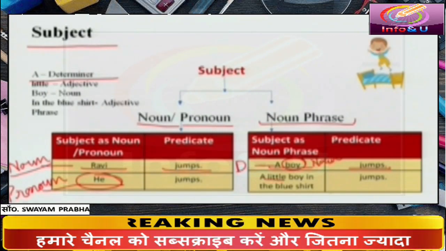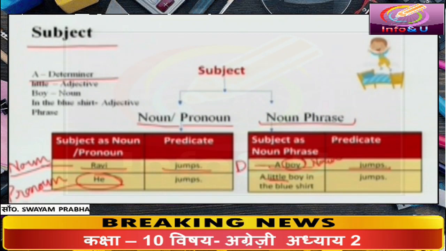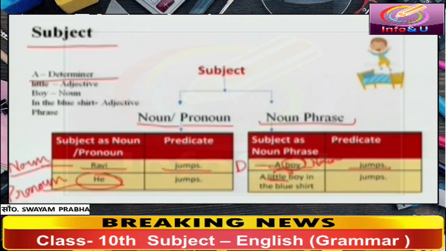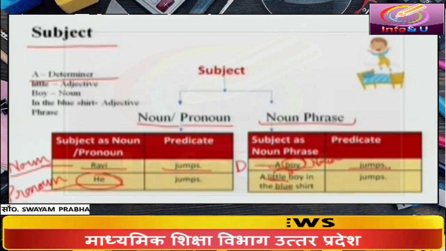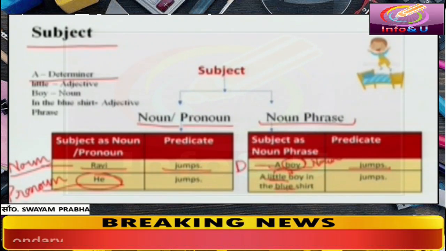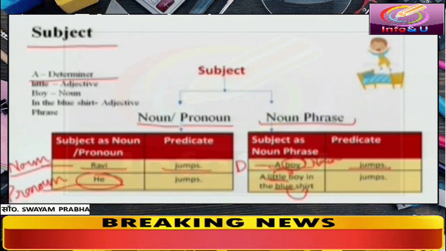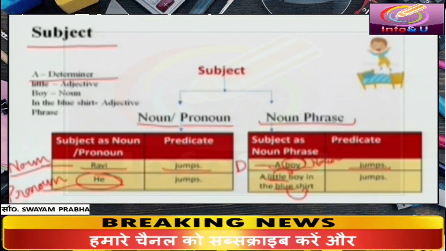Here little, what is little? Little is an adjective. It describes the quality of the boy. We have another adjective in this phrase, blue. Blue describes the quality of the shirt.